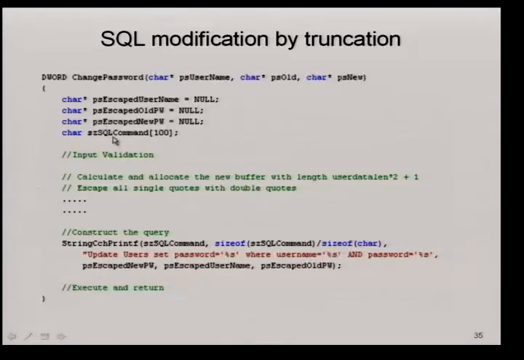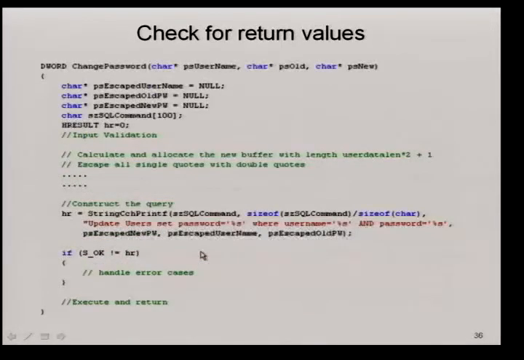But if you see here, the SQL command can only hold 100 characters, just like our T-SQL code example. So, just like before, the truncation is going to happen in this SQL statement. How do you mitigate it? By checking the returned values in this particular example. You can fix it by calculating the buffers. At least if you had checked the returned values, you can catch them.